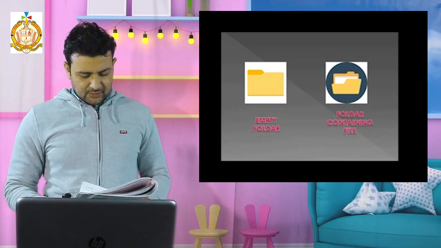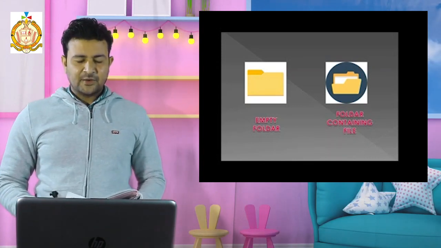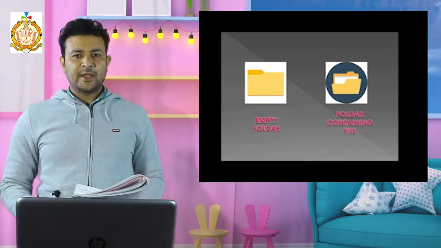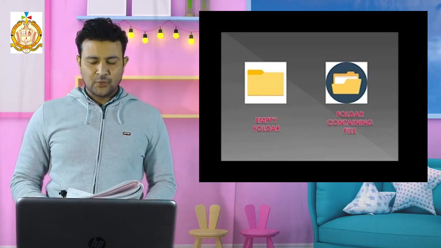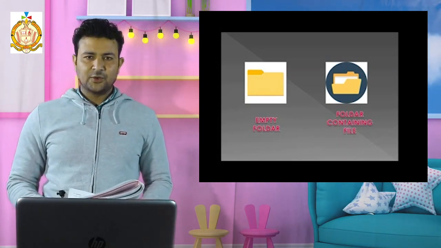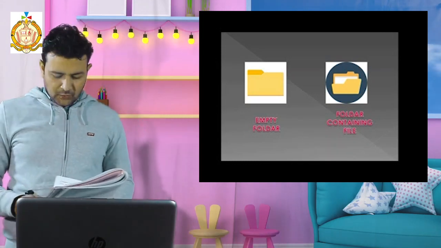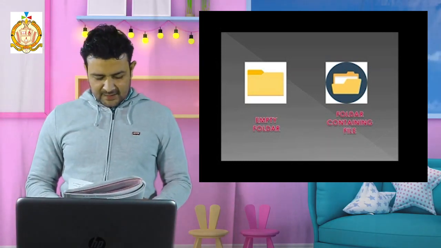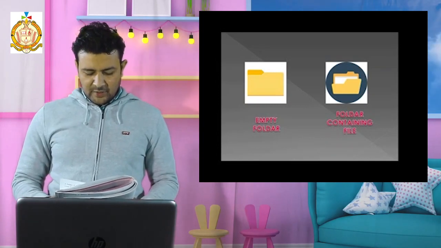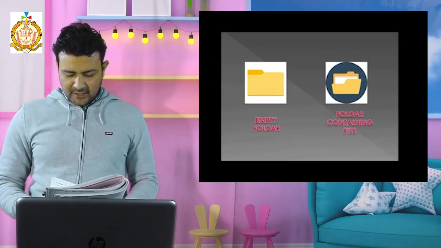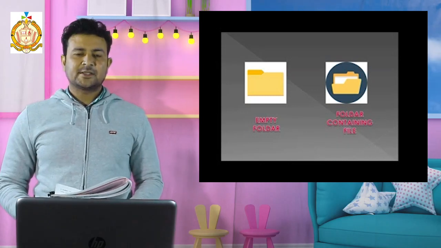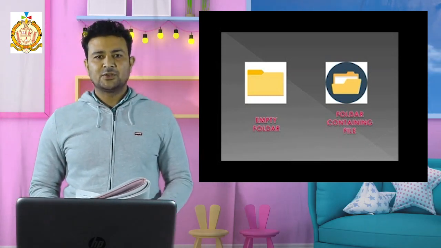A folder is a location for organizing your files. What is the meaning of folder? We have to locate all the files in one folder. As I told you in the starting, if you are keeping all the things in files and folders, then it will be easy for you to find them. A similar group of files saved together under a common name is called a folder. A folder can have its unique name. Same like a file, a folder also has a unique name.